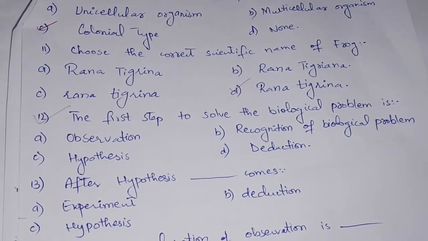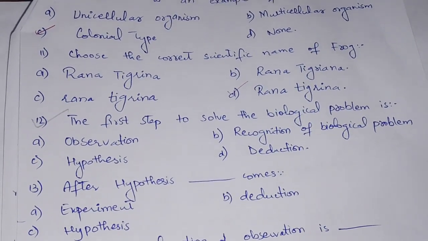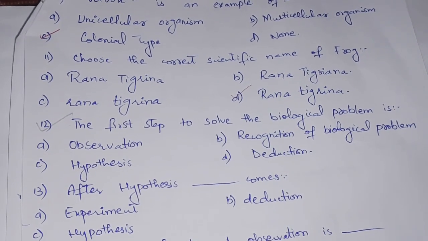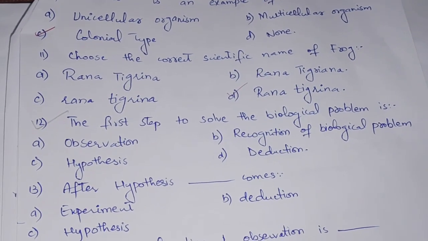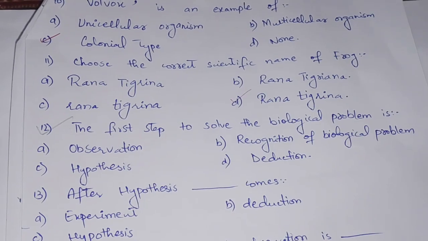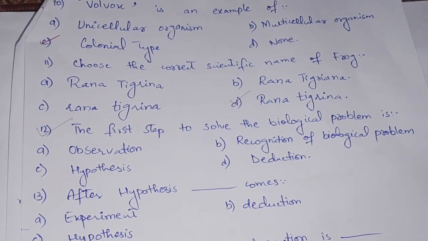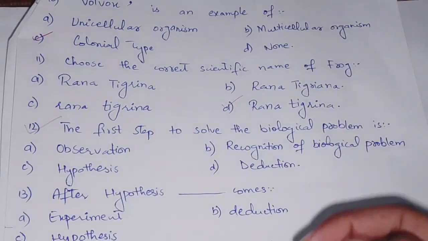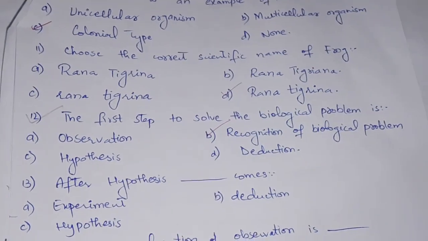So the first step will be the recognition of the problem. When we do not recognize a problem, how can we observe it and how can we proceed to solve that problem? So the first step will be the recognition of the biological problem, which is option number B. It is the correct option.